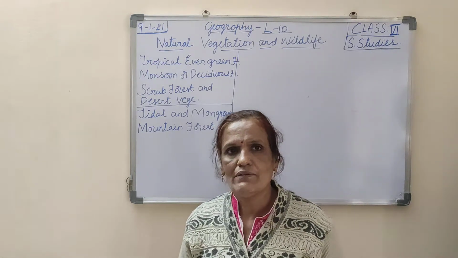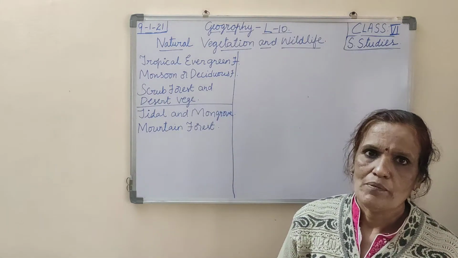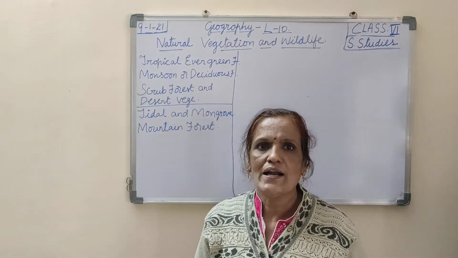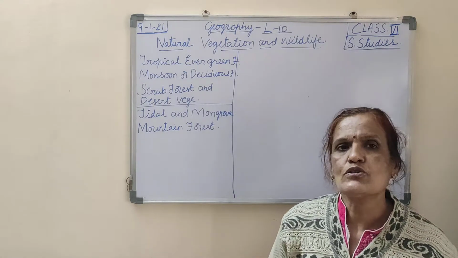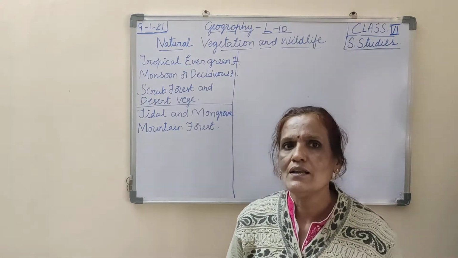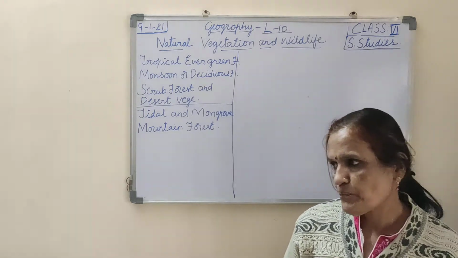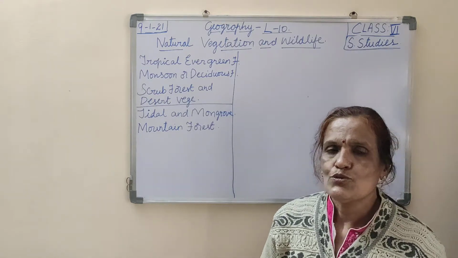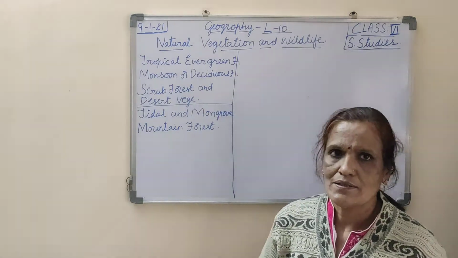As you know, wherever the rainfall is more, the plantation is more, because the main thing which plants need to grow is water. Apart from water they also need sunlight and other things, but water is the main thing. With plenty of water, naturally the plants grow more, so these forests are dense.